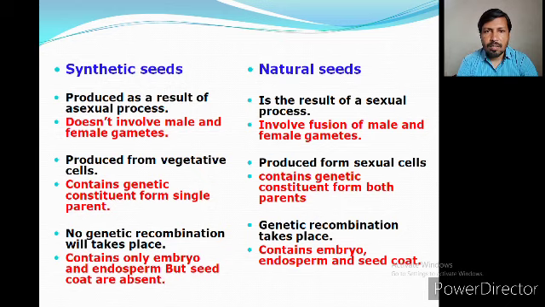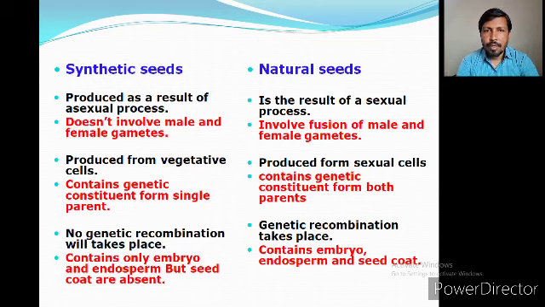The synthetic seed is produced from vegetative cells. Obviously, we take the eggplant, we grow the callus, and then the embryo, which is called a somatic embryo. Then we produce a seed. All this part is from vegetative cells, but the natural seed is produced by sexual cells, for example, the male gamete and the female gamete.